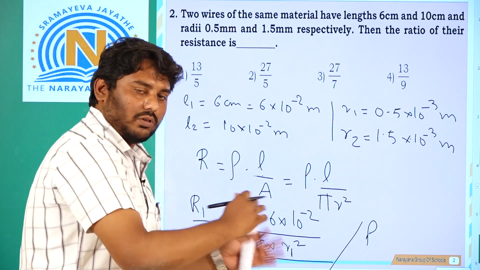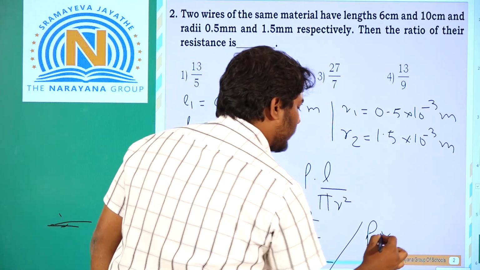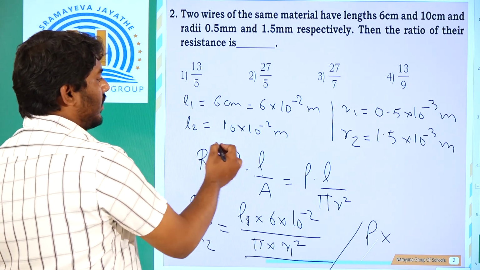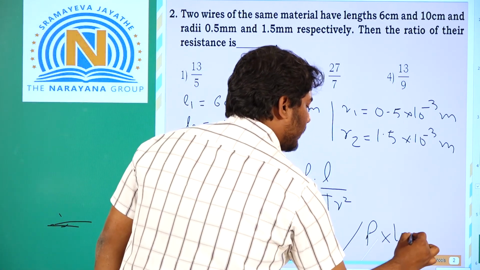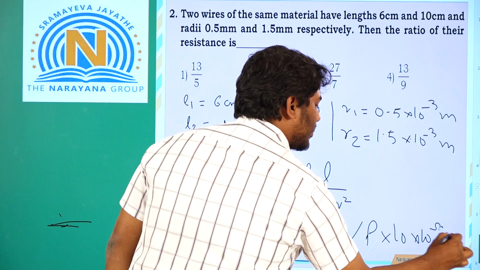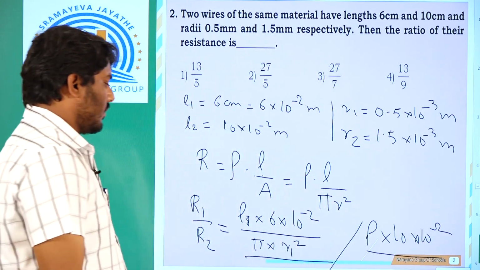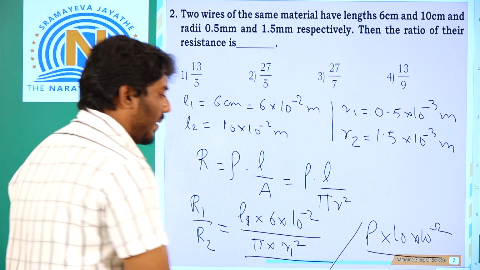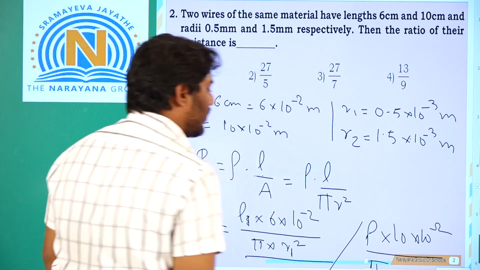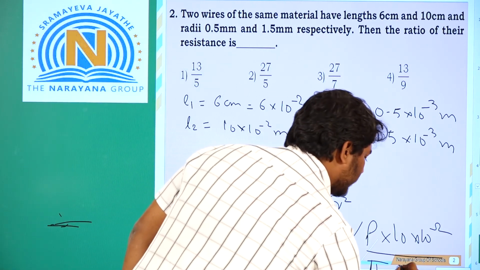Rho is the same for both. Rho into L2, which is 10 into 10 to the power of minus 2, upon pi into R2 square.